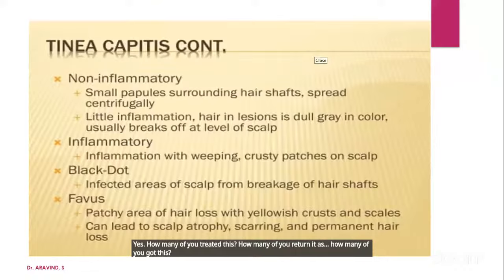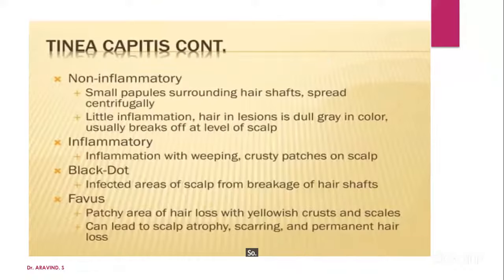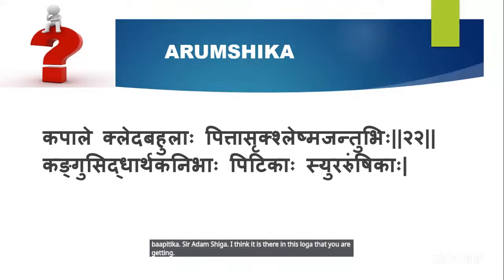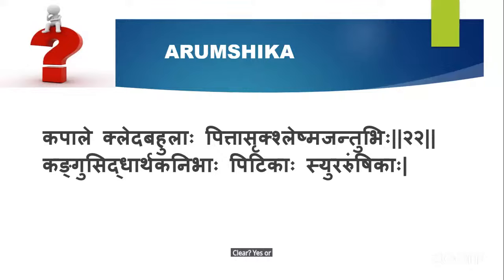Rarely I am getting it. It is not so common, but I am getting it. So which medicine are you giving for this condition? Why is it called Arumshika? Where is it mentioned? Kapale. Kapale kleda bahula, pittasrik, okay. Kapha pitta is there. Kapha pitta rakta, kandu, siddharthaka nibha pidaka sa arumshika. I think it is in this sloka that you are getting. Clear? Yes or no? It is mentioned in Ashtanga Hridaya, Kapala Roga in Shiroroga itself. No, alopecia, do not confuse it.